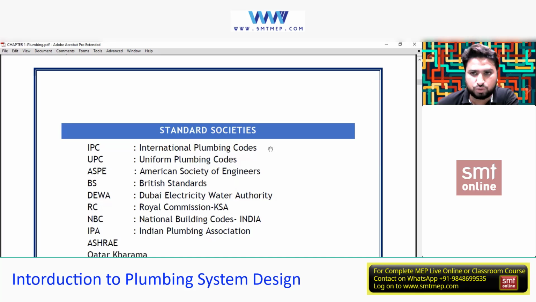Next is UPC. UPC stands for Uniform Plumbing Code. This is commonly used in the Gulf area and the US. Why? Because this is suitable for that region, and this code has values especially for these regions. So if anyone is dealing with projects in this region, like the US and the Gulf countries, they might use this, and IPC can also be used. It's not a problem. I'm not saying only UPC; it's not like that. IPC can also be used, but if your company says we follow UPC, then you need to go with UPC. So UPC is again a standard for the Gulf and the USA.